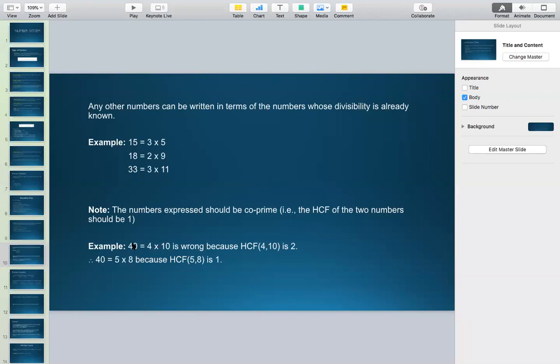In case of 40, the pair comes out to be 5 and 8. So now you just need to check whether the number is divisible by 5 as well as by 8. If the number is divisible by both 5 and 8, then the entire number is divisible by 40. Is it clear now, Abhishek?